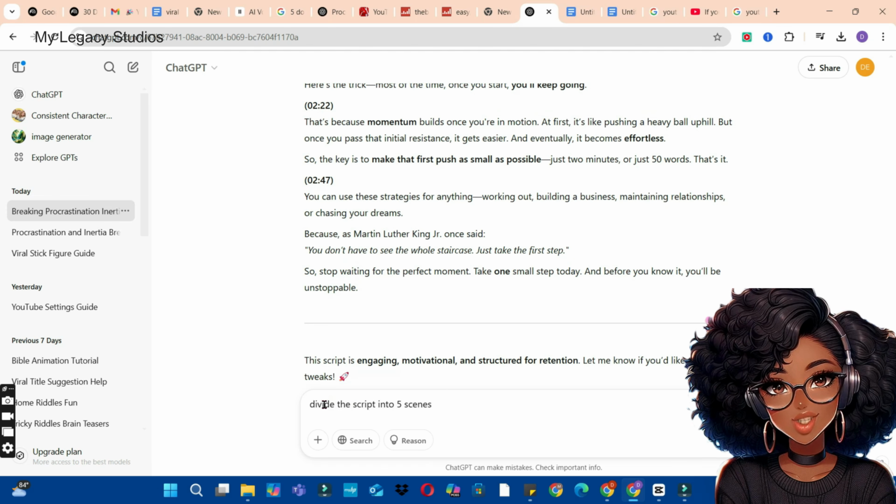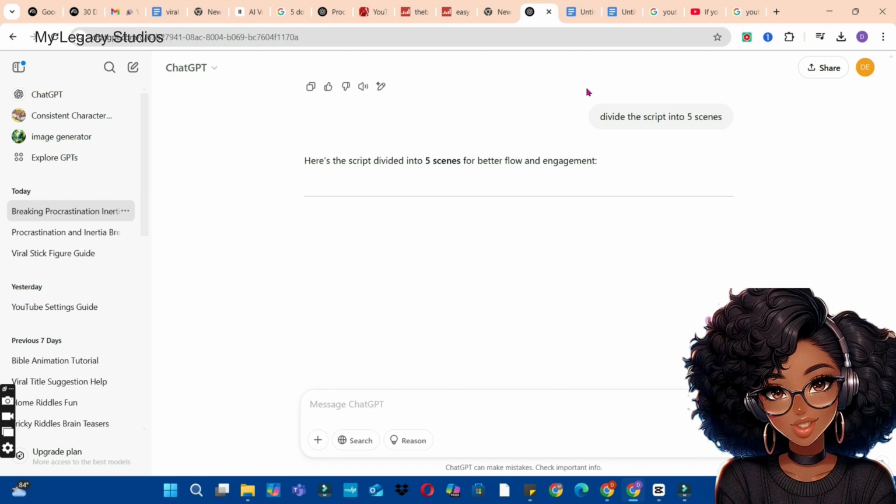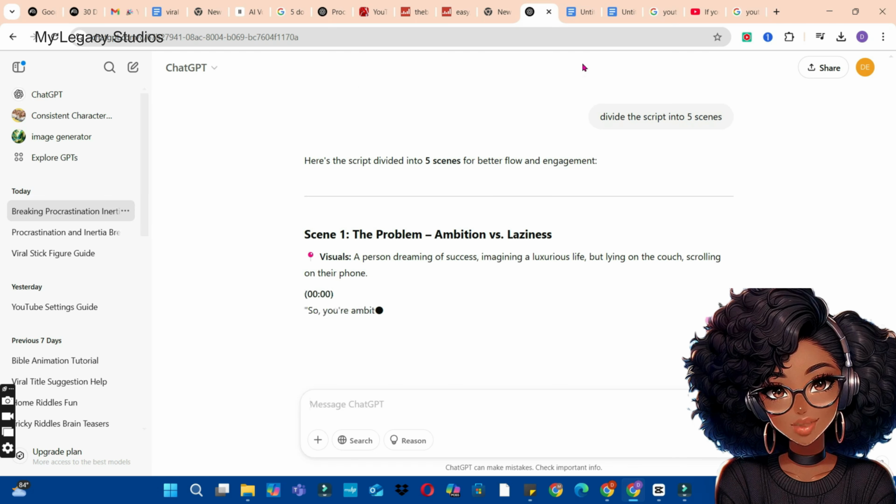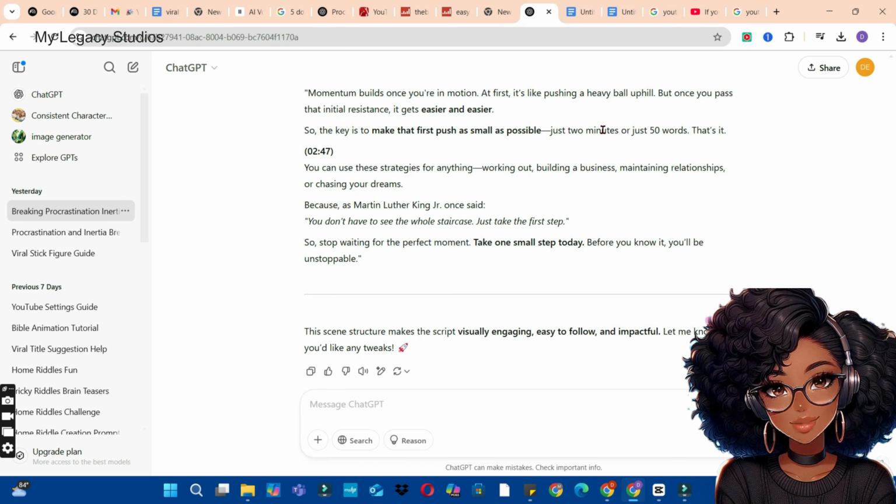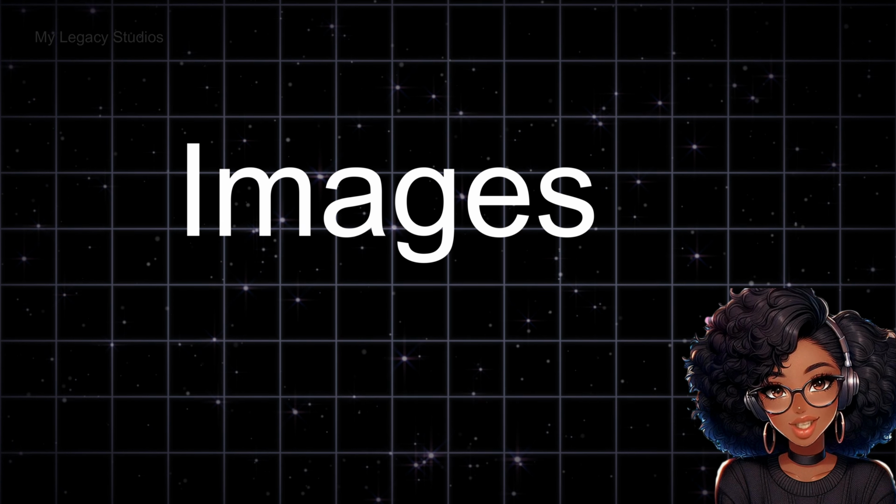Next is to ask ChatGPT to divide the script into 5 scenes. You can make it more than 5, but it all depends on you. So hit the enter button and wait for ChatGPT to divide the script into scenes for you. The next thing we are going to do is to start generating our images for our video.